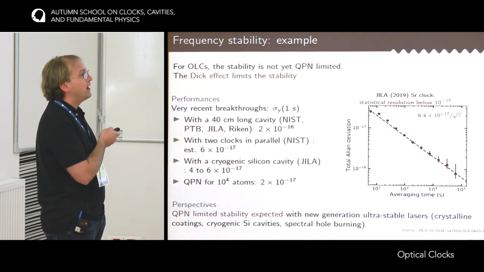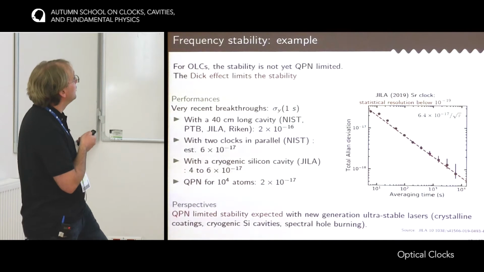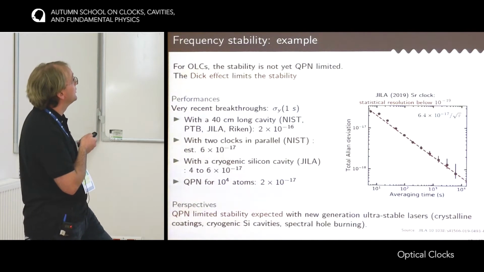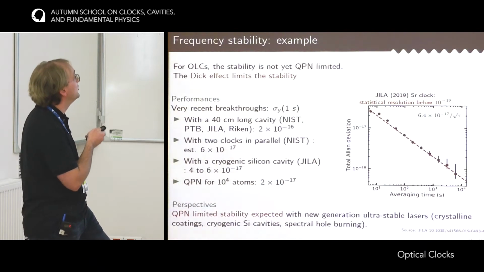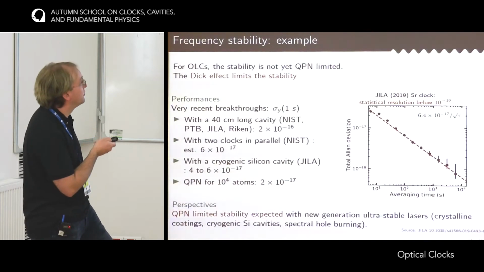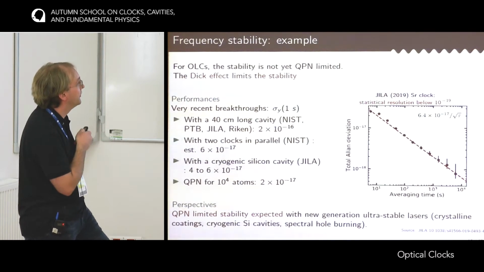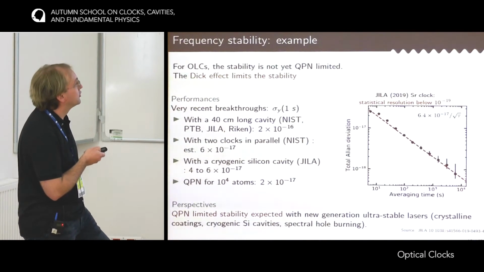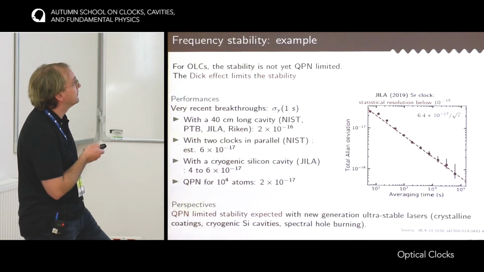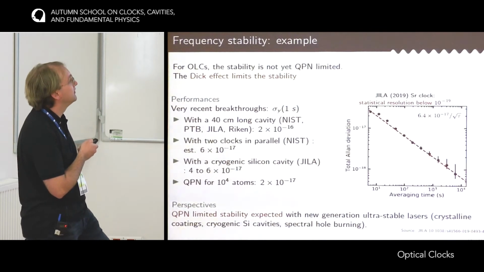Okay, so let me conclude the part about the stability with an example. For now, the optical lattice clocks are limited by the Dick effect, so the effect of the frequency noise of the clock laser, but they are not yet limited by the quantum projection noise. The best stability demonstrated so far is reported in this Allan deviation, which comes from the strontium clock at JILA from this year. By comparing two clocks, they were able to show that the instability of a single clock would be something like 6 × 10⁻¹⁷ at 1 second, which is an incredible achievement.